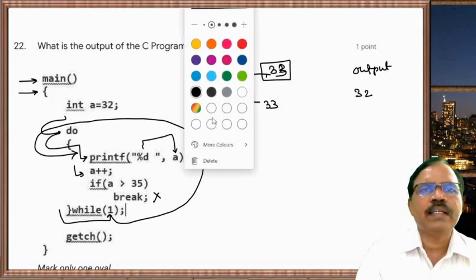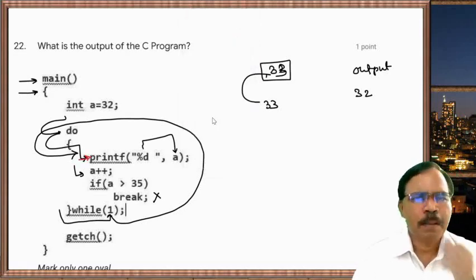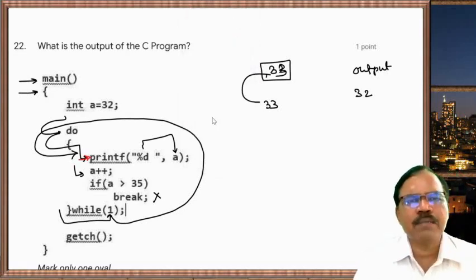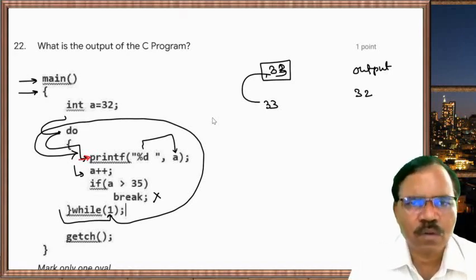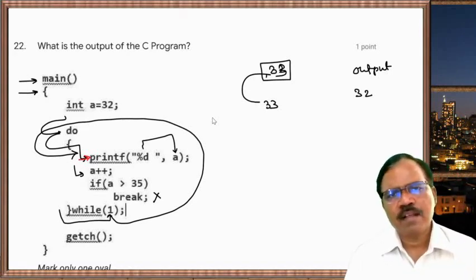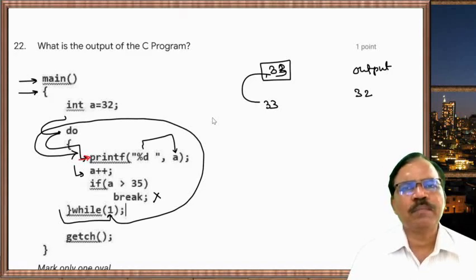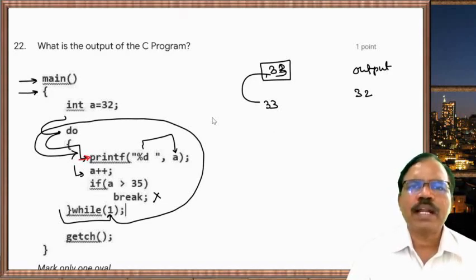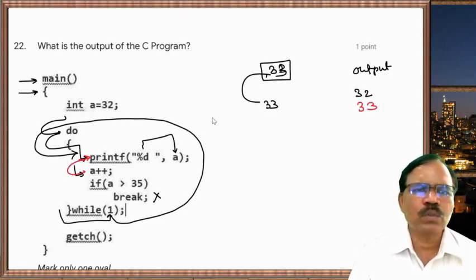So when it enters in the loop, first statement is printf in bracket in double quote %d comma a. So what happens? It goes to the memory location of a and it takes value of a and prints that value. So at the memory location, value is 33. So 33 is printed. Then it goes to a++.